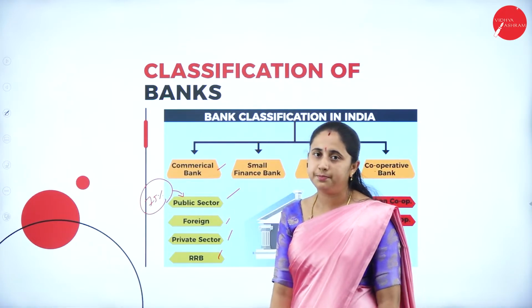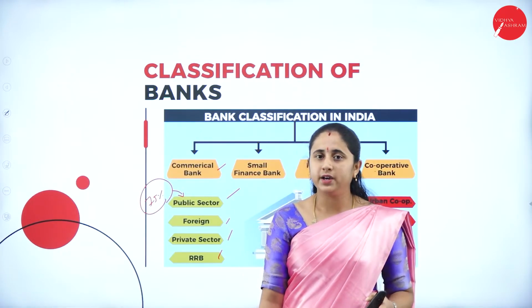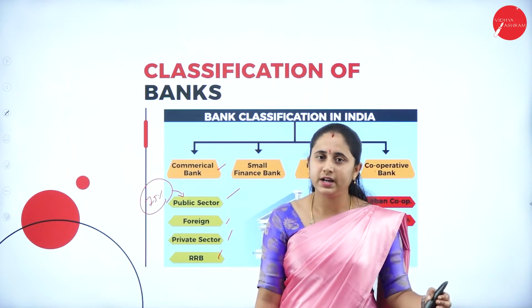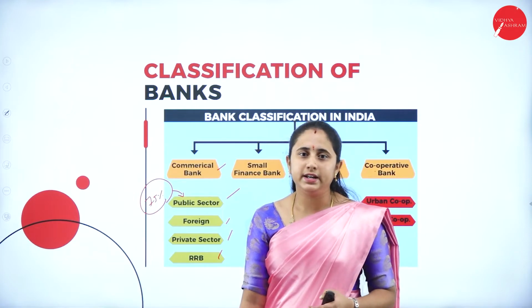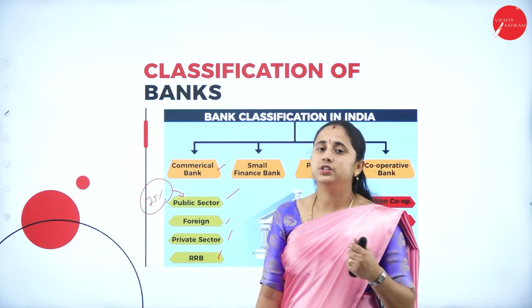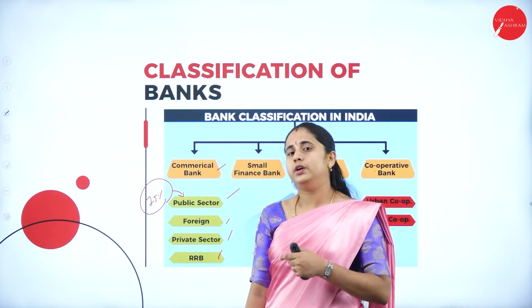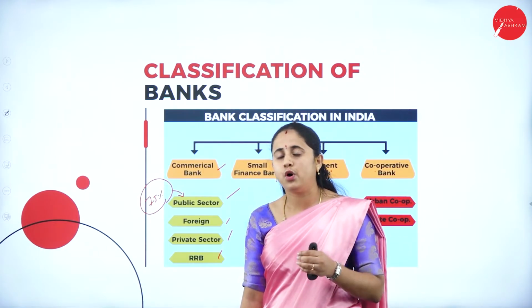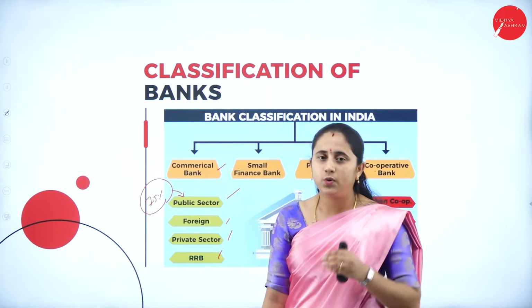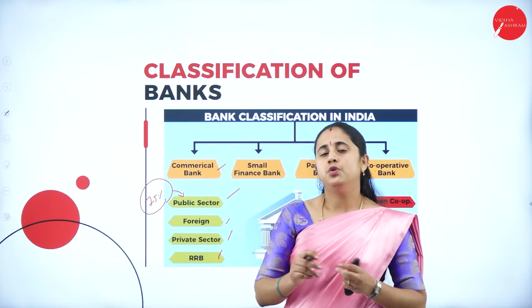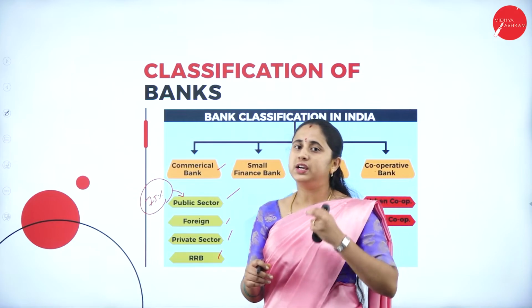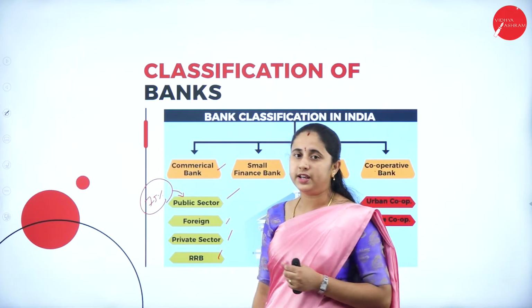Next one, foreign bank. A foreign bank is a type of bank whose headquarters is located in a different country and they operate their business in another country as a private entity. Their obligation is to follow the rules and regulations of the headquarters as well as of the country in which they are operating. So they have to follow rules and regulations from both countries. So that is foreign banks.